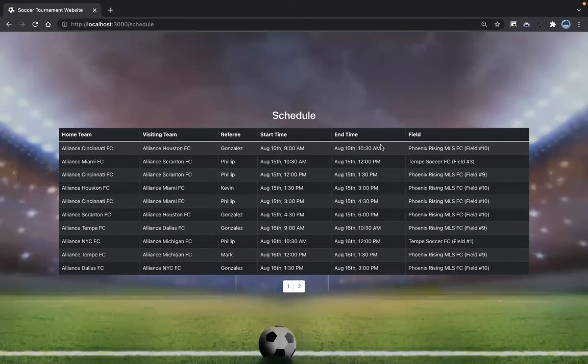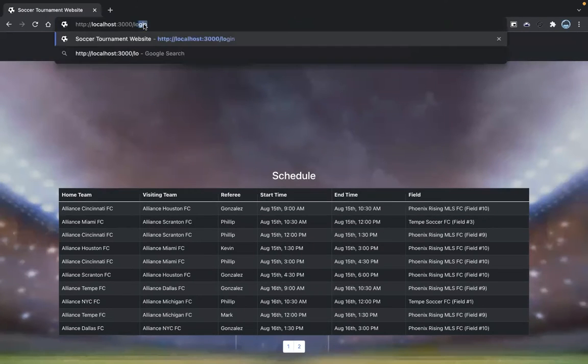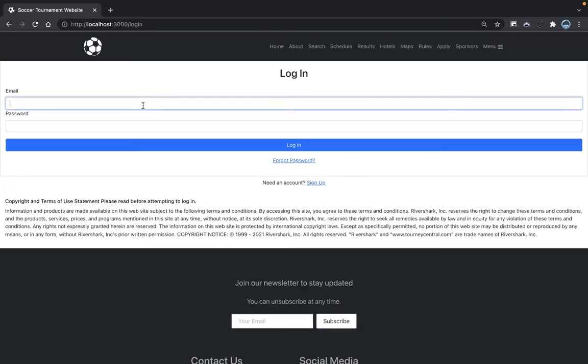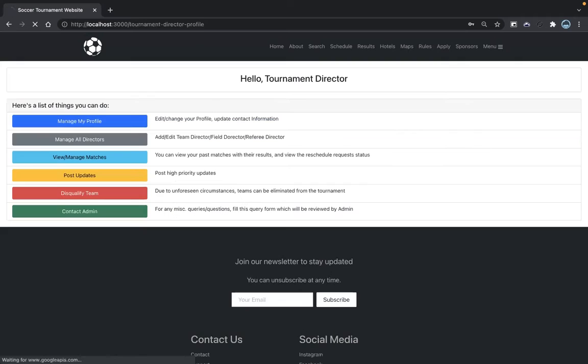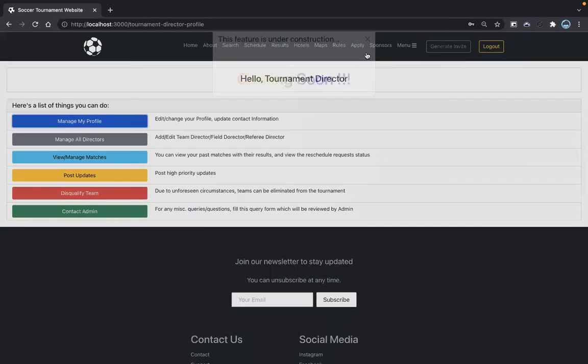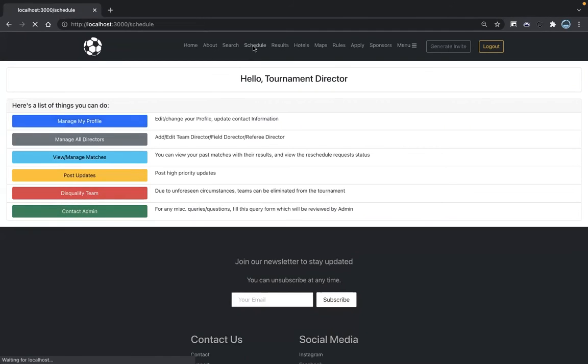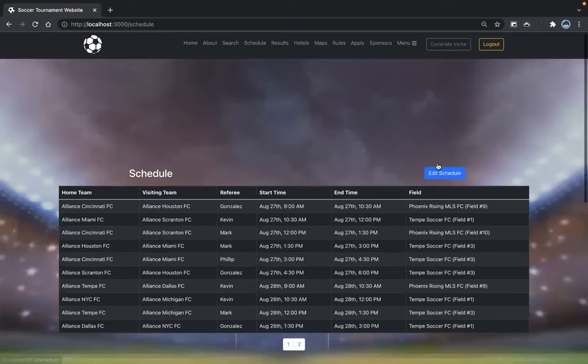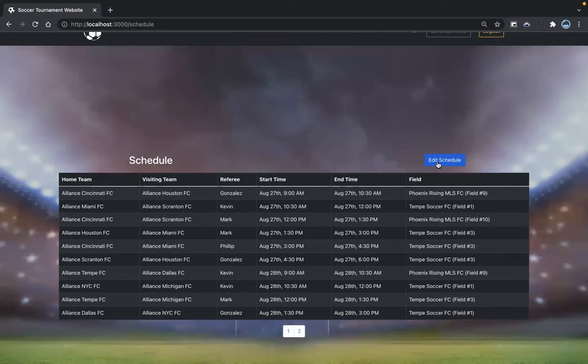Now, if we log in as a tournament director, we go to login and log in as tournament director. We can see the welcome page for the tournament director. The manage page has its own functionalities, what a tournament director can do, like manage all the directors, matches, and stuff. And now, if we go to the schedule page, we can see there is an option for editing the schedule.